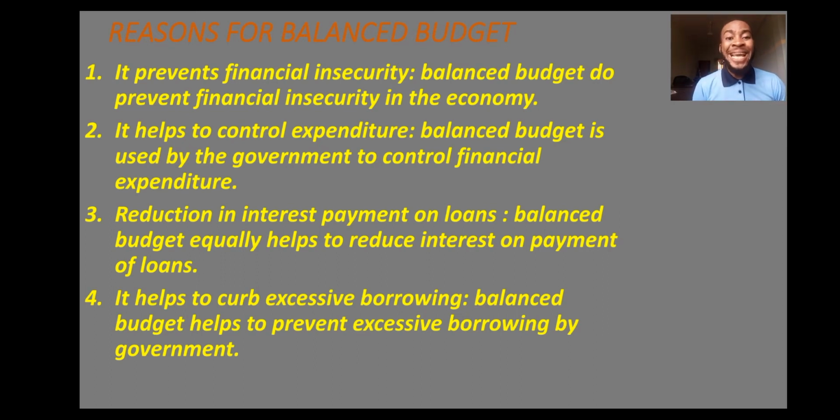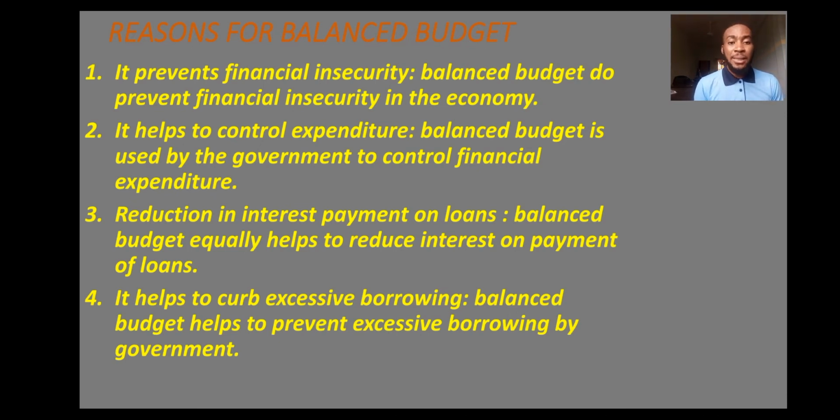The next one, it helps to curb excessive borrowing. Balanced budget helps to prevent excessive borrowing by the government. Now, if a budget is planned whereby the revenue is equivalent to the expenditure, you will discover that borrowing will be reduced to a barest minimum. So it will be checkmated.